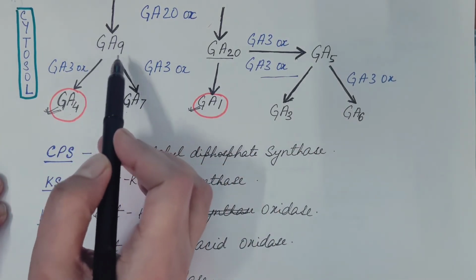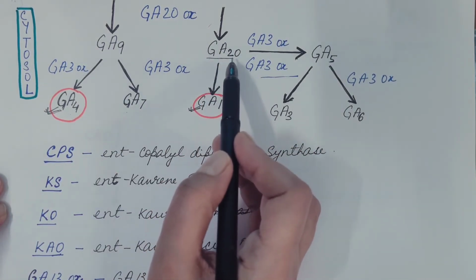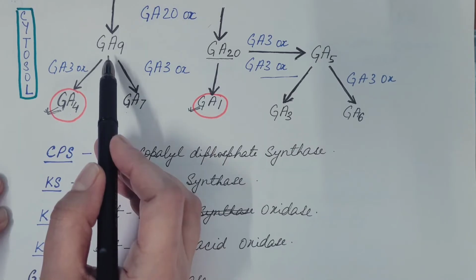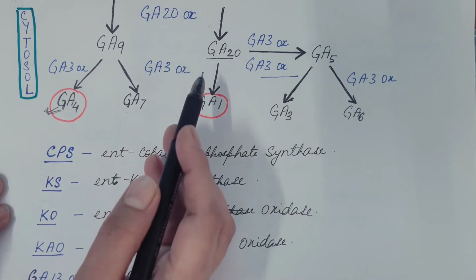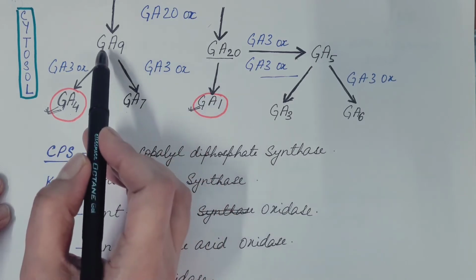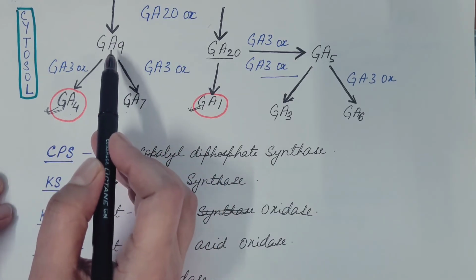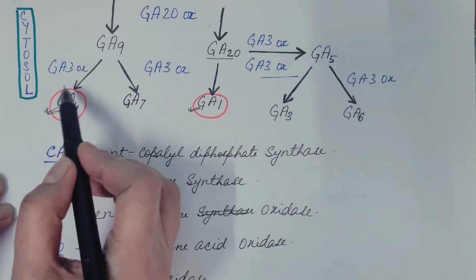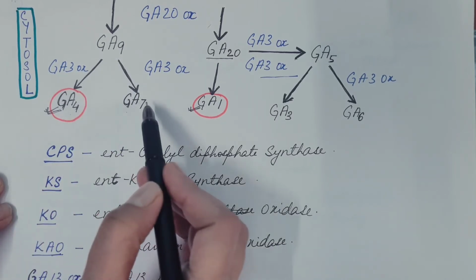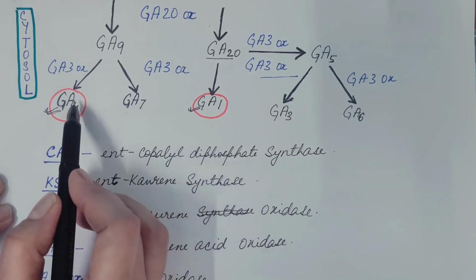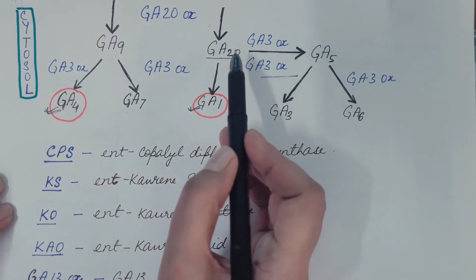So from one pathway we get GA9 and from the other pathway we get GA20, and both are obtained by the oxidation of carbon number 20. Then this GA9 gives the final product. It is converted into GA4 and GA7. Among these, GA4 is more common.